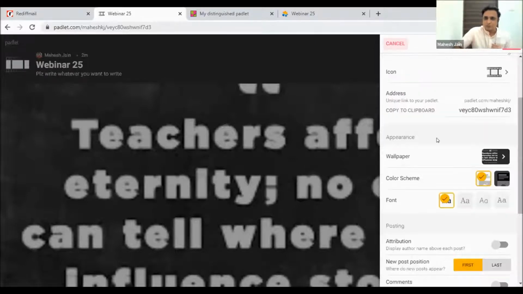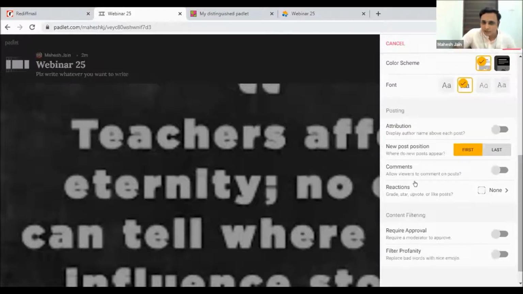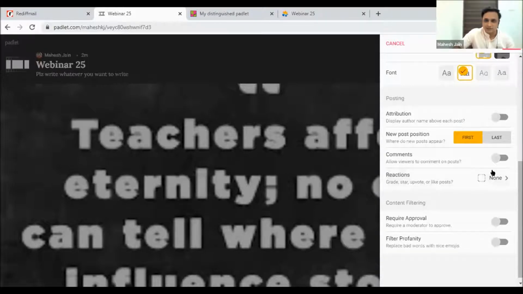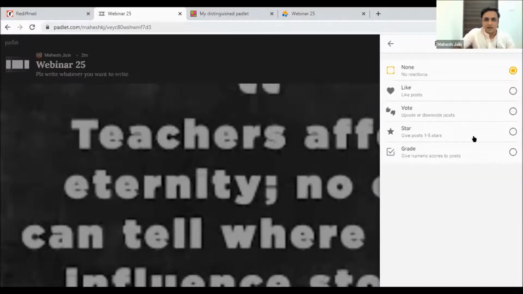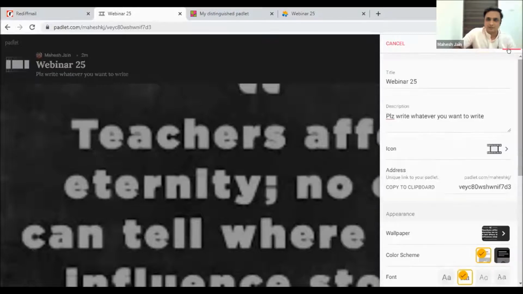And then there are some more settings of font. You can see the change of font. I can change the font and attribution and new post first. Comments: you can decide whether you want to allow viewers to comment on a post or not. Reaction: whether you want to have star or vote or all those things. Approval, you can decide on that, and then you can just click on save. And now it's ready. My Padlet is ready.